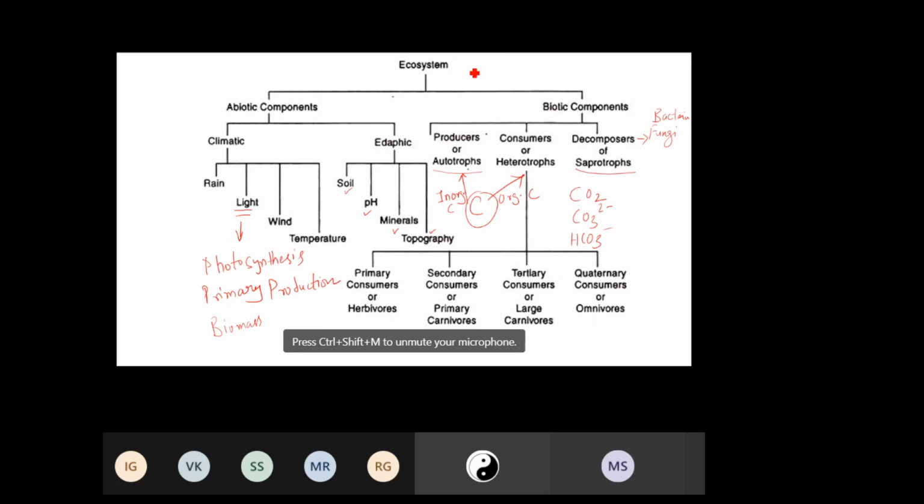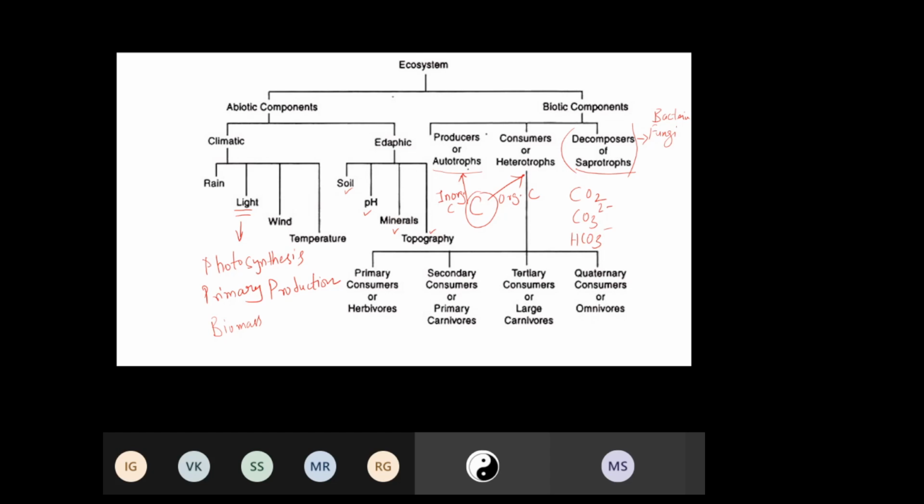For example, you may have noticed leaves that fall, organisms that die on soil. After some time, you are not able to see even the traces of those leaves or any organism which has died. It is because of these decomposing organisms. They decompose, and in the process, they return the nutrients back to the environment.